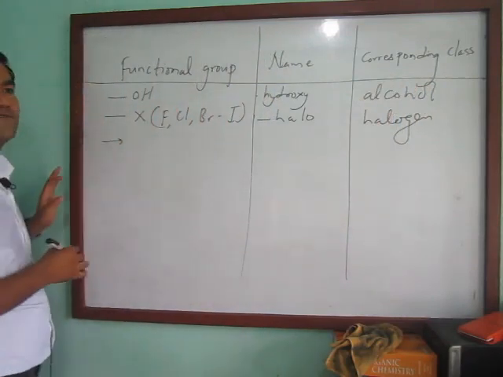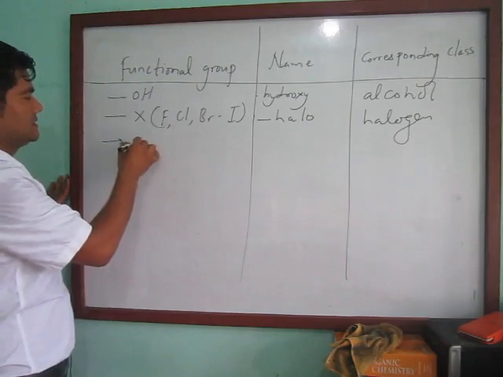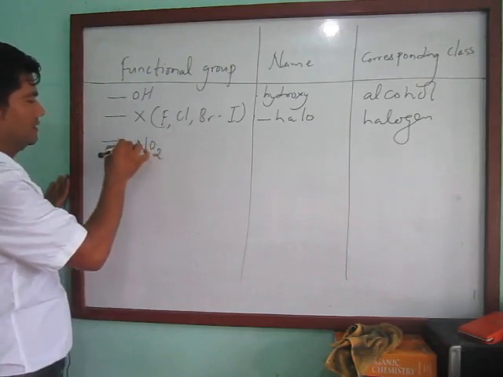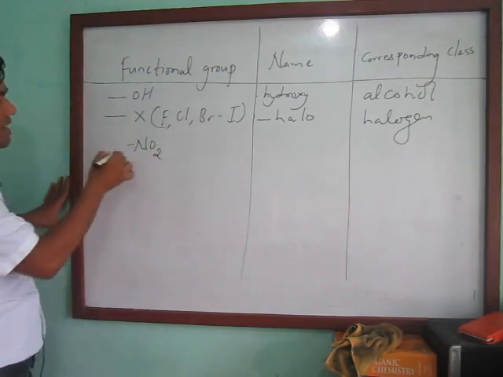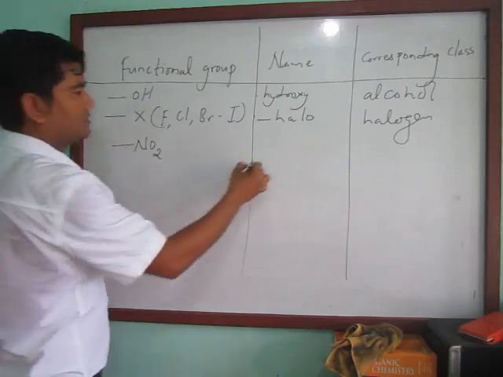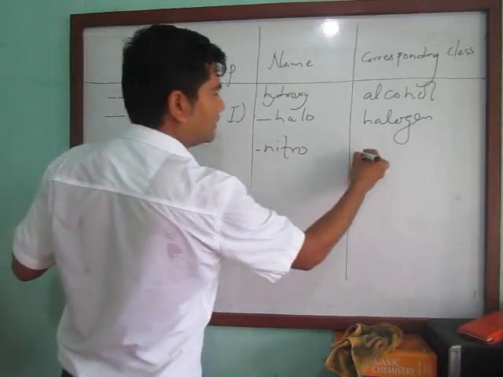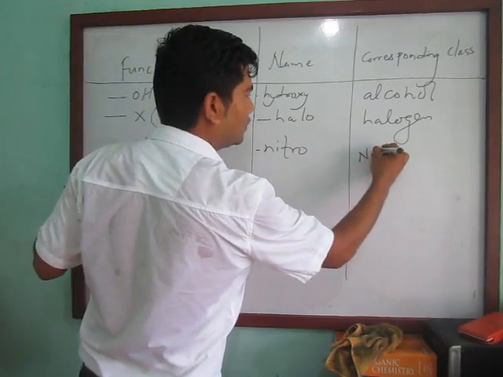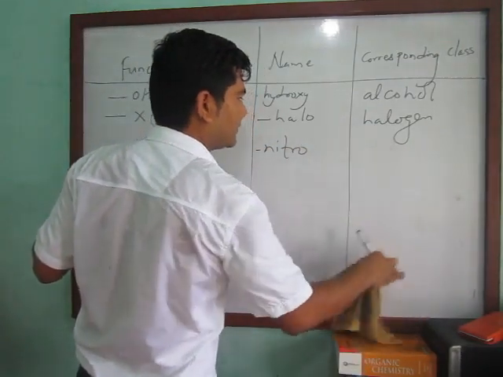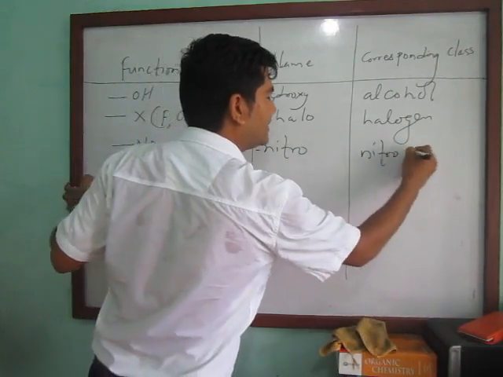Similarly, you can write NO2 here. This one is nitro, nitro compound.